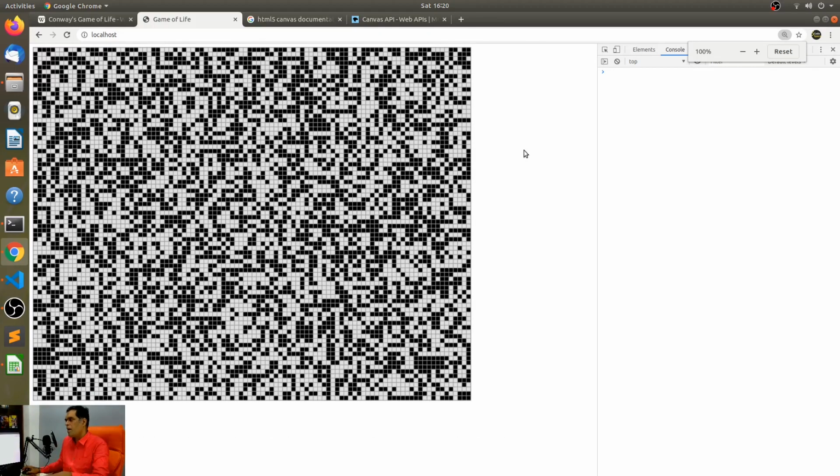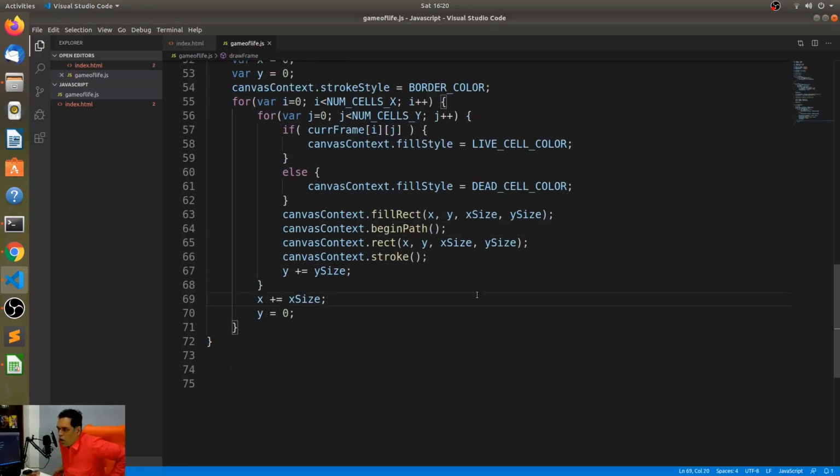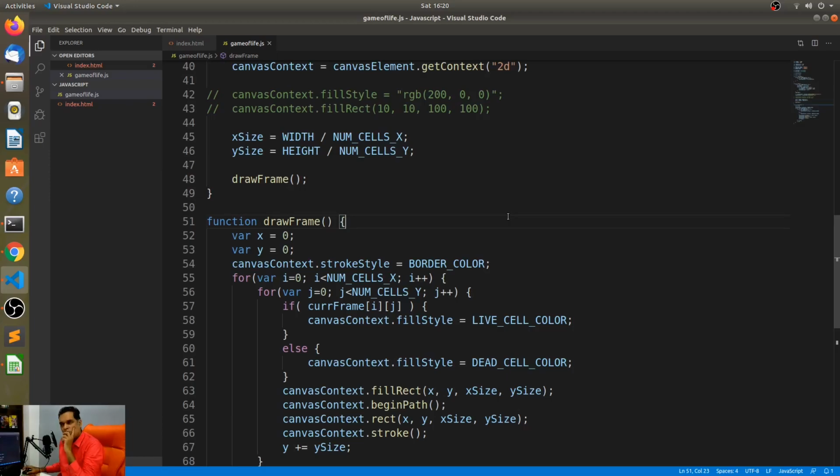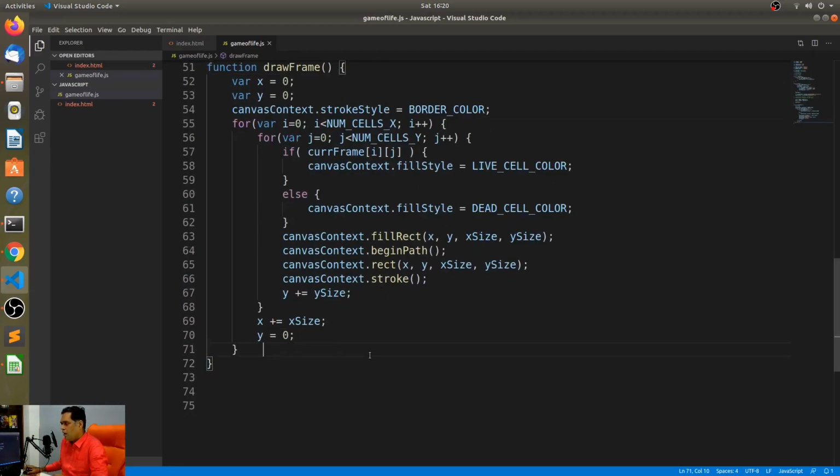All right, so I've reset it back. Essentially, that array that we declared with those true and false values appears like this. So we got a nice frame going on over here. I think we are about 60% there. All we have to do is plug in the rules. One important aspect is that you'll have to find the neighbors, and that's a little bit tricky because a lot of array operations happen. Now we have the draw frame also ready, which is drawing all the frames.